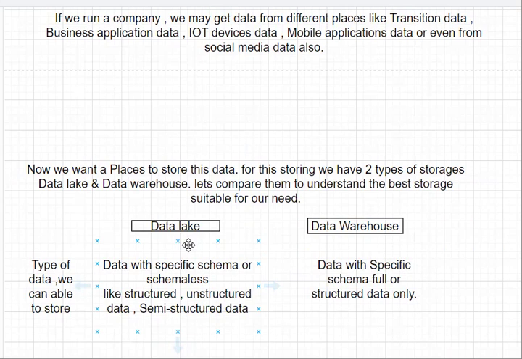Some stones will be structured, some unstructured, in random positions. Some stones will be semi-structured: half structured and half unstructured, which we combine and see as semi-structured stones. Like that, if we have data in place of stones, then we call that a data lake.